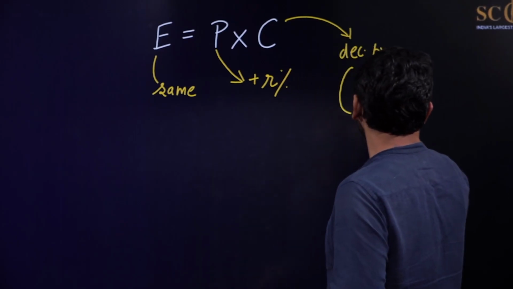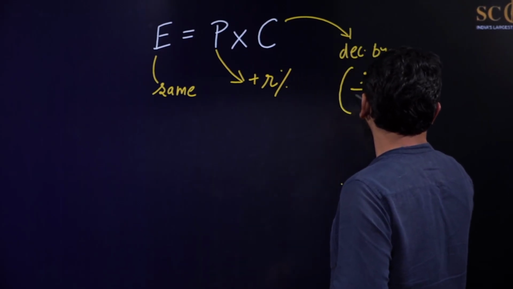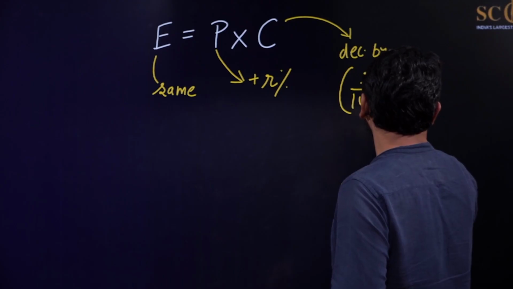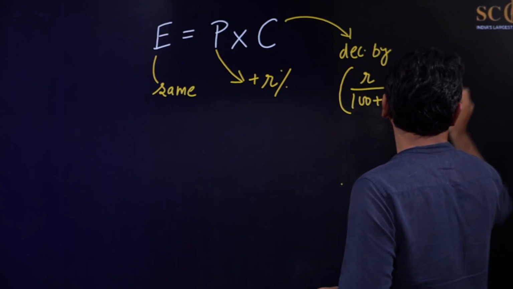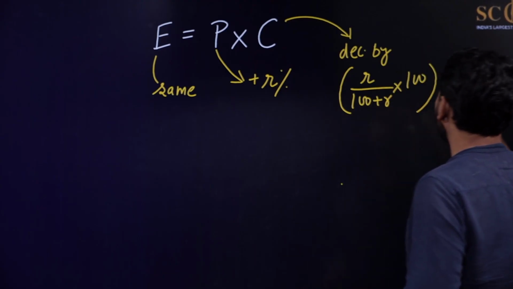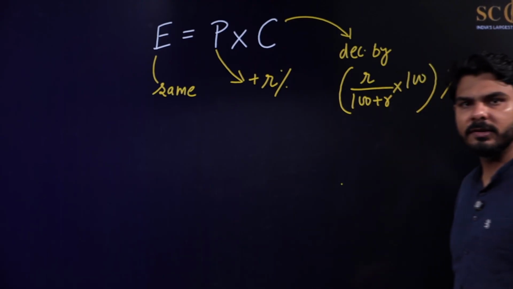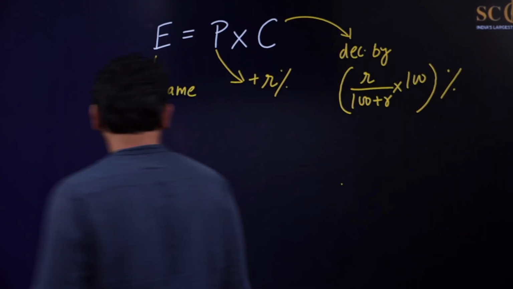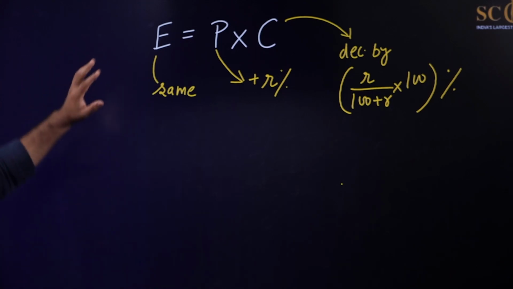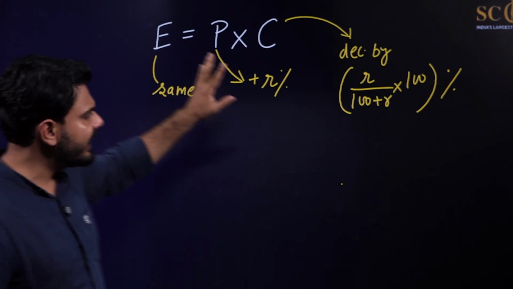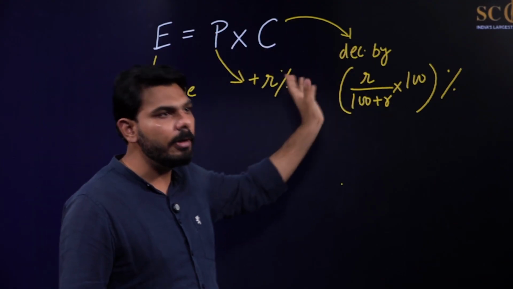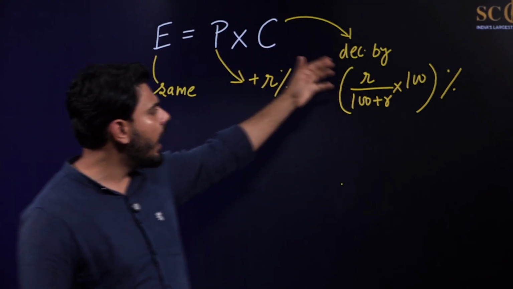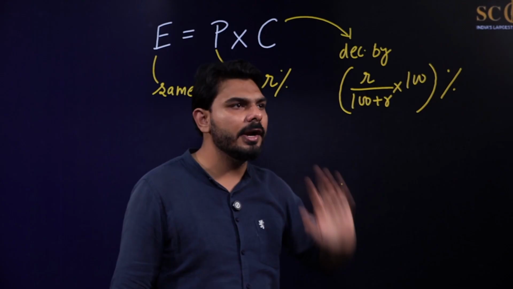It will be decreased by R upon 100 plus R into 100%. You can write it like this. This is the short trick you can see here: if the expenditure remains the same and price is getting increased by R%, the consumption will be reduced by R upon 100 plus R into 100%.